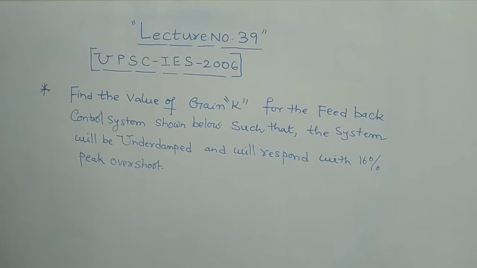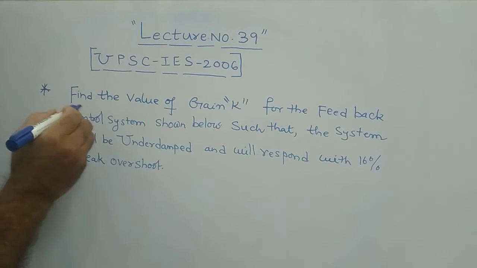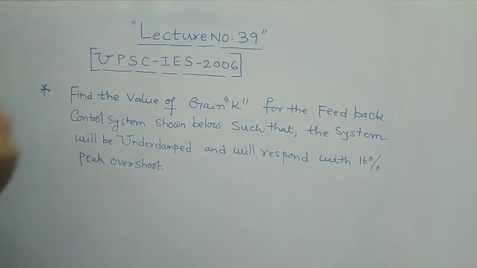This is the given, and there is a block diagram. I will draw that. This is the question normally: find the value of gain K.